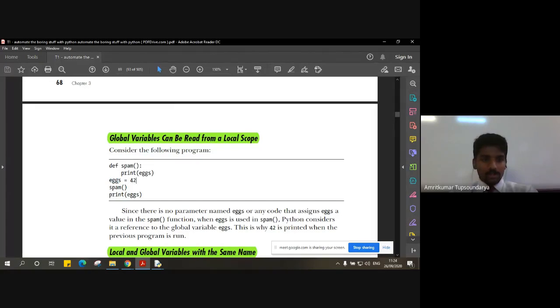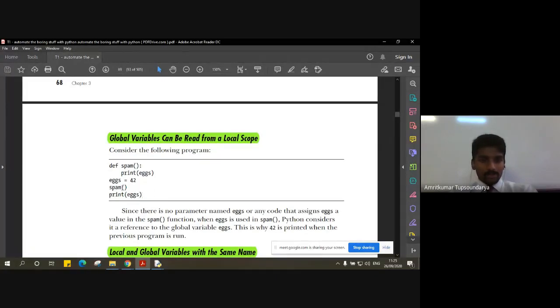You can say definition, because we are defining the variable x, and at the same time we are assigning a value to the global variable x as 42. Now we are going to call the function spam. After we call the function spam, there is one more printf statement outside, which is global, and which is trying to print the value of x.